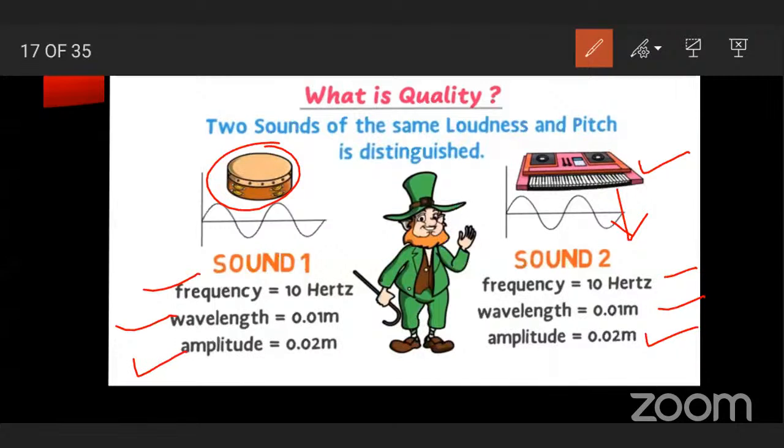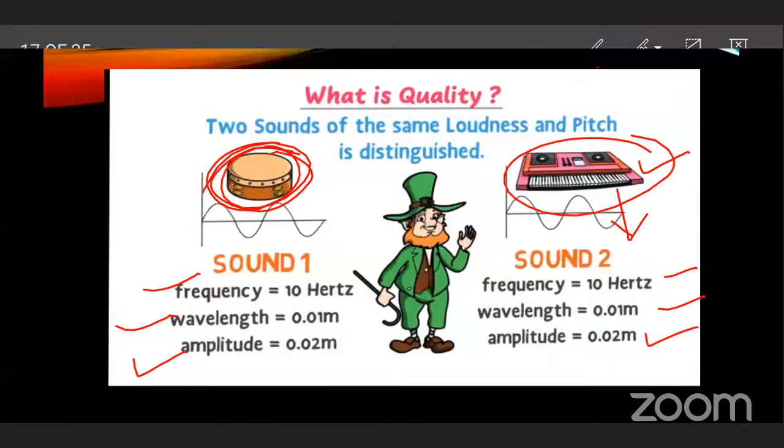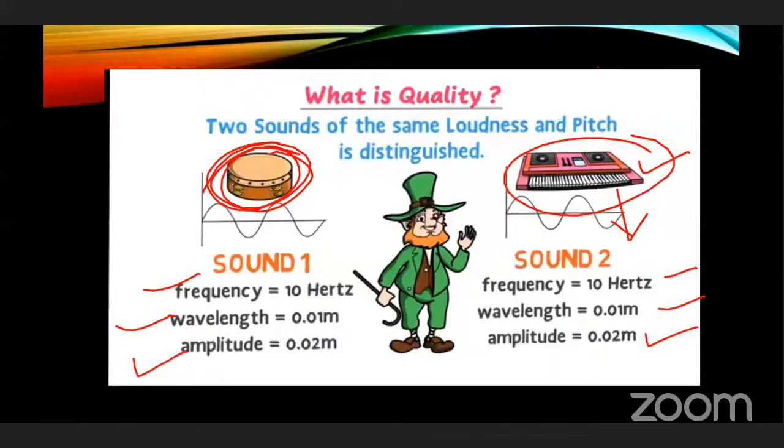then also we can hear different sound. Why? Because objects are different. We will hear this sound and that sound differently. Because objects are different, and on these objects, quality of sound depends.